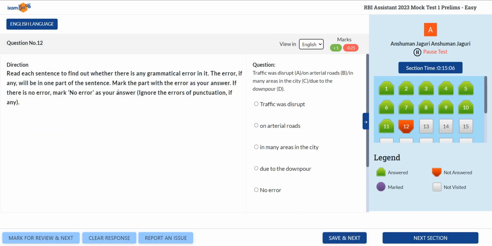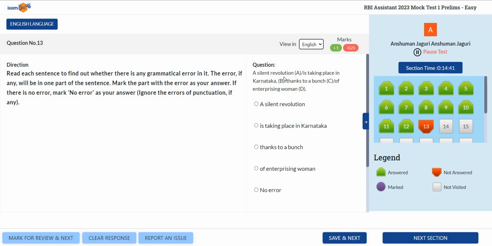Okay, let's move to now error detection questions. So it's very easy. As soon as we read the first part here, traffic was disrupted, we see that it is a passive voice. With was, we use third form of the verb. So it has to be disrupted in order to make it correct. So first one contains the error, hence first one is the answer. Let's look at the next question now.